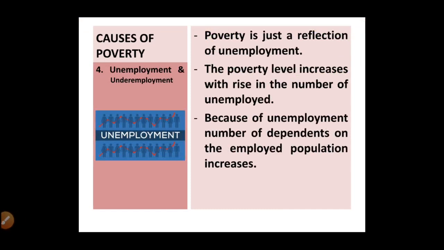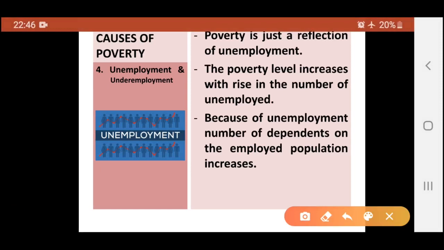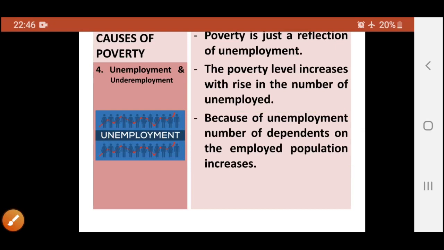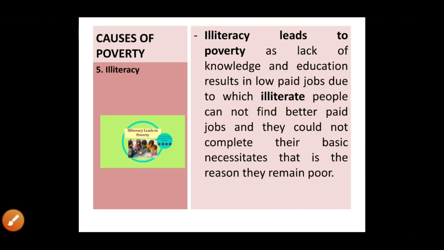Next is unemployment and underemployment. Poverty और unemployment एक तरह से synonyms हैं एक दूसरे के, कि poverty की वजह से unemployment है या unemployment की वजह से poverty है. Both ways it is a correct statement. So what happens because of unemployment? The number of dependents on the employed population increases. So this is also a major reason for rising poverty.